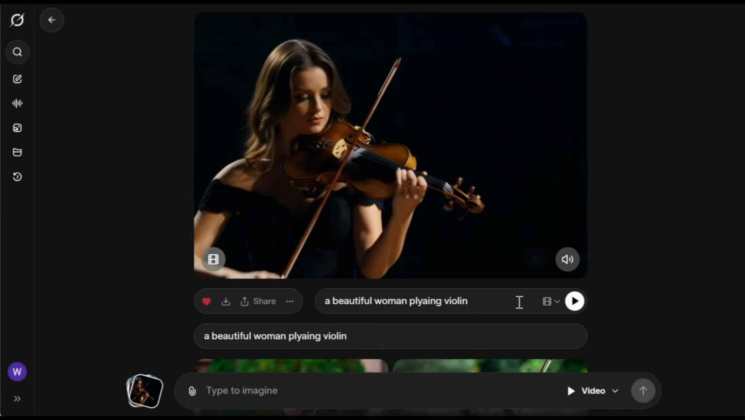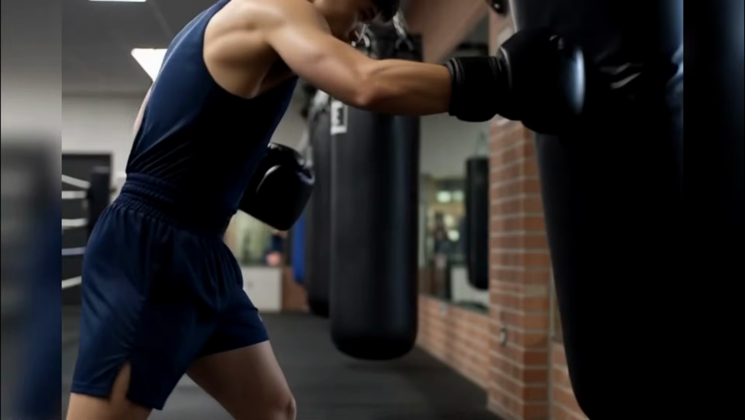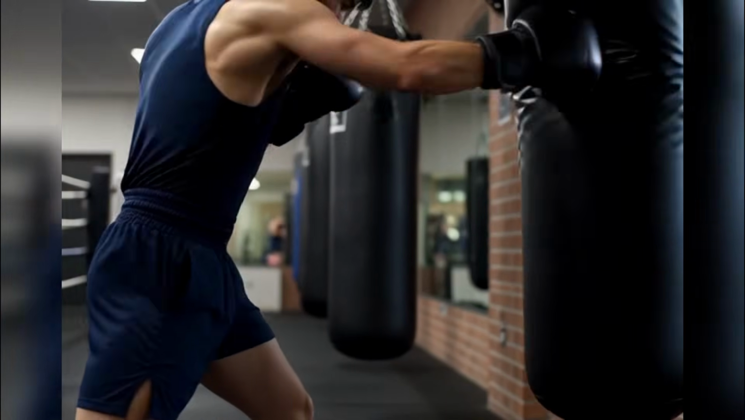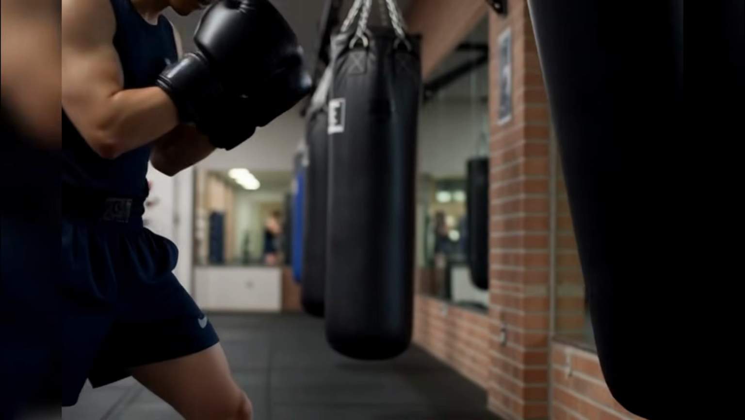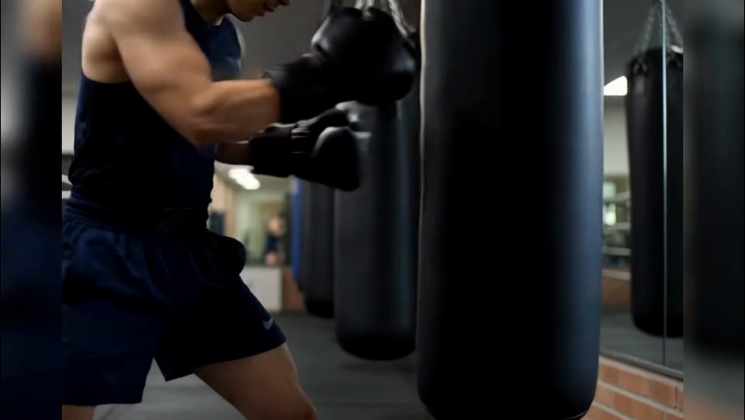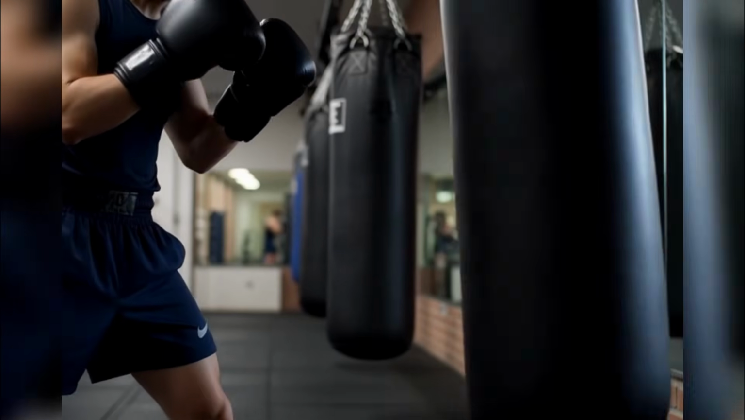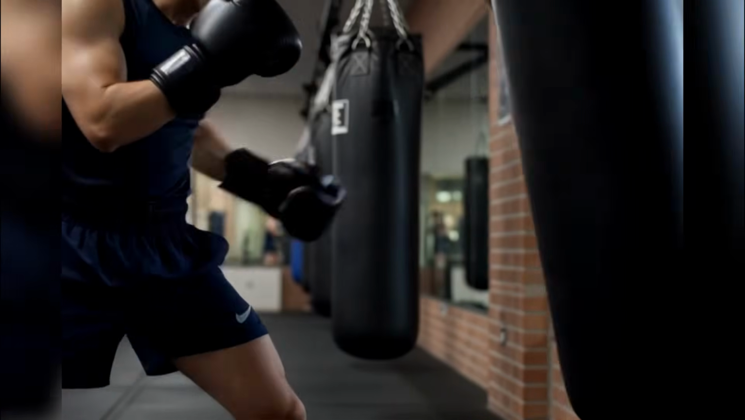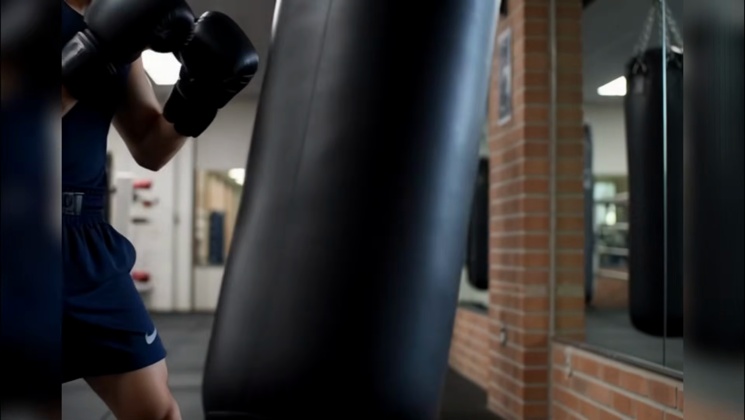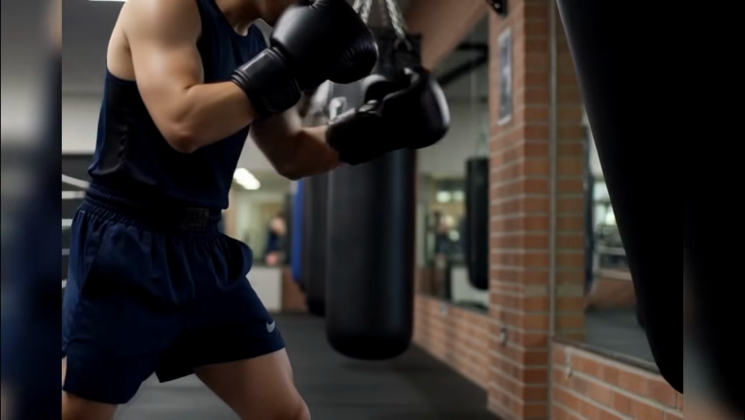Let's try one more. This time, I'll paste this prompt and hit generate, and here is the output. This one is also outstanding. The motion looks smooth and real, proper stance, clean punch, and the bag actually reacts, which makes it believable. The details fit perfectly too. The gloves, the shorts, the gym setup. The camera pan adds a nice cinematic touch. Overall, a simple idea executed extremely well.